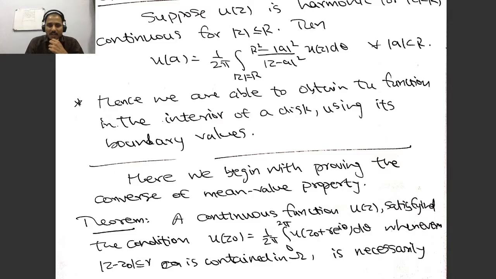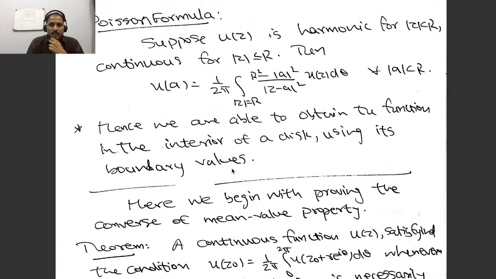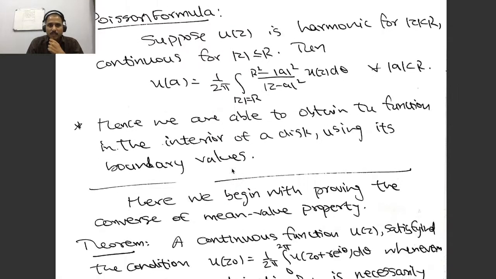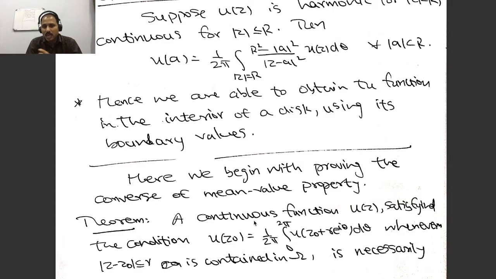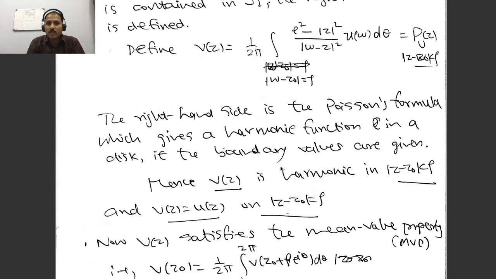Now we begin with the mean value property. We proved that every harmonic function satisfies the mean value property. Now we are going to prove the converse in some sense. A continuous function u(z) satisfying the condition that u(z0) equals 1/2π times the integral from 0 to 2π of u(z0 + re^{iθ}) dθ, whenever |z − z0| ≤ r is contained in Ω, is necessarily harmonic. In other words, the mean value property characterizes harmonic functions.